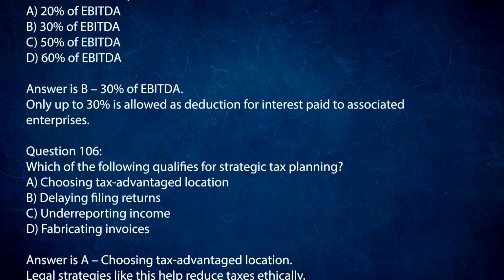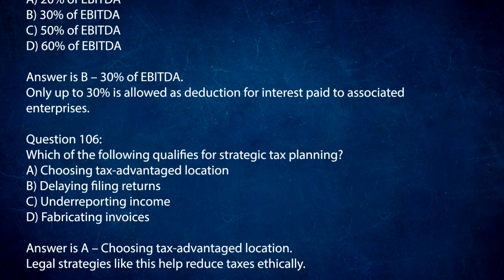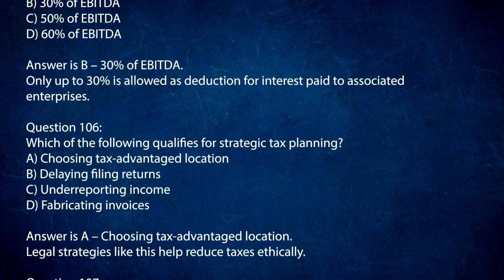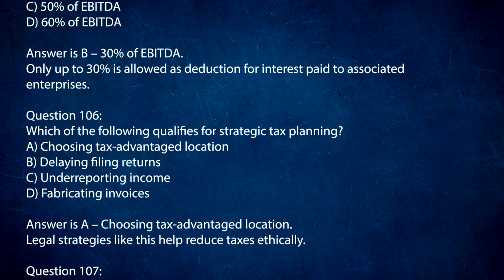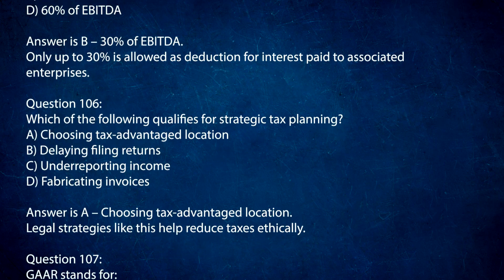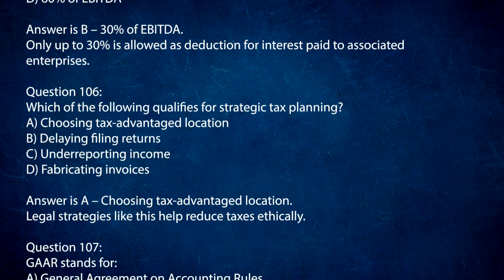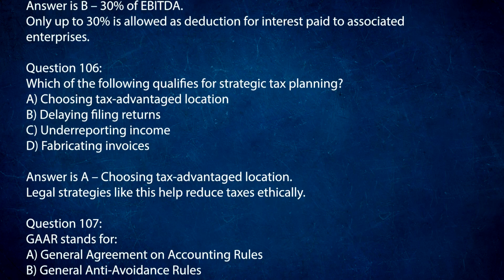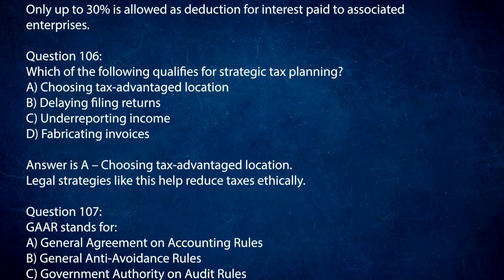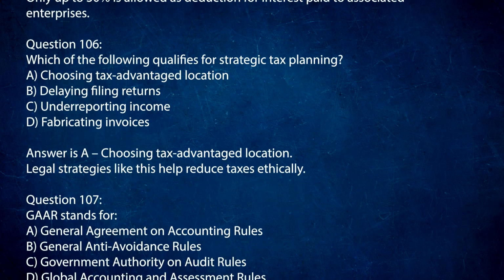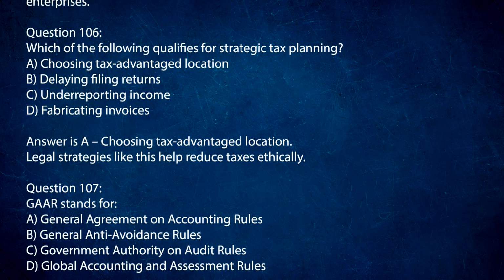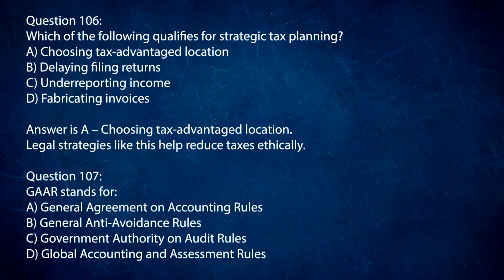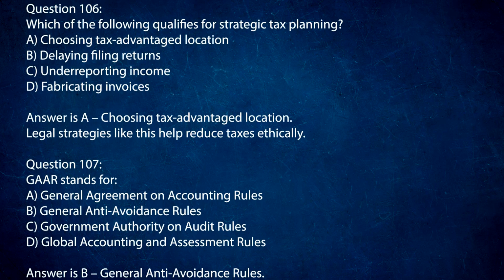Question 106. Which of the following qualifies for strategic tax planning? A. Choosing tax-advantaged location. B. Delaying filing returns. C. Underreporting income. D. Fabricating invoices. Answer is A. Choosing tax-advantaged location. Legal strategies like this help reduce taxes ethically.